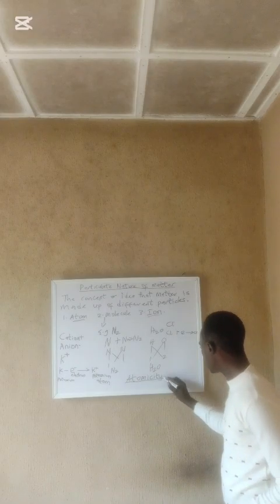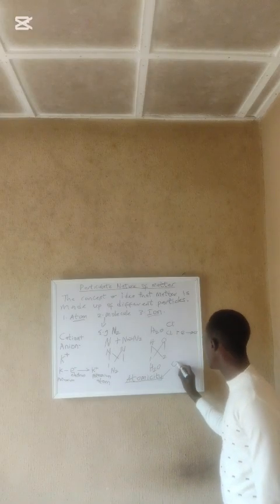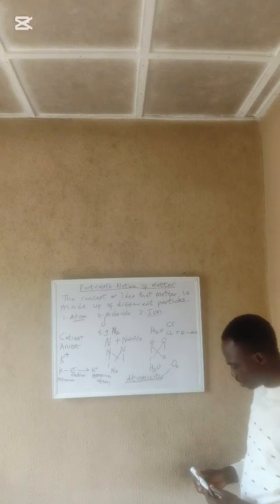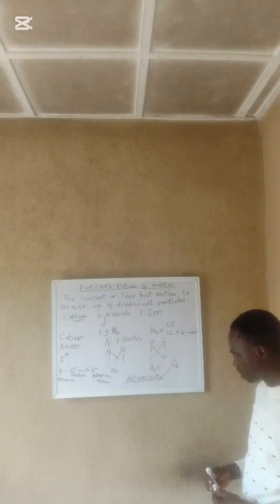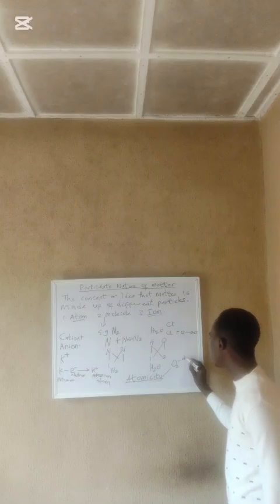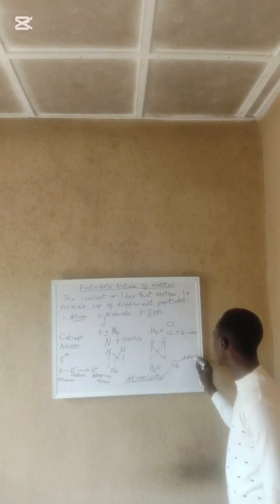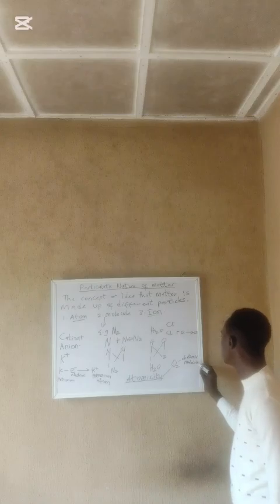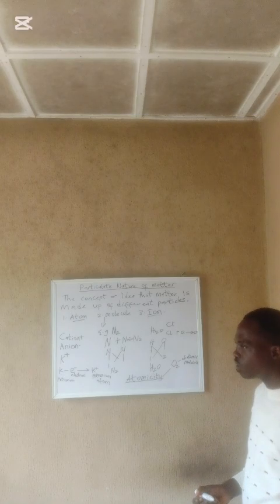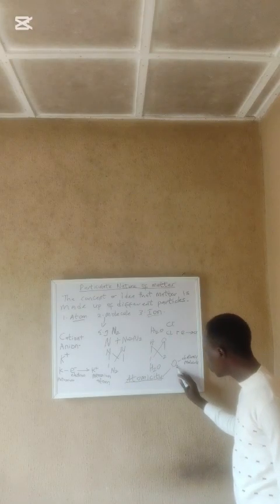For example, now we have the oxygen molecule. The oxygen molecule is referred to as a diatomic molecule, because of the presence of these two atoms.